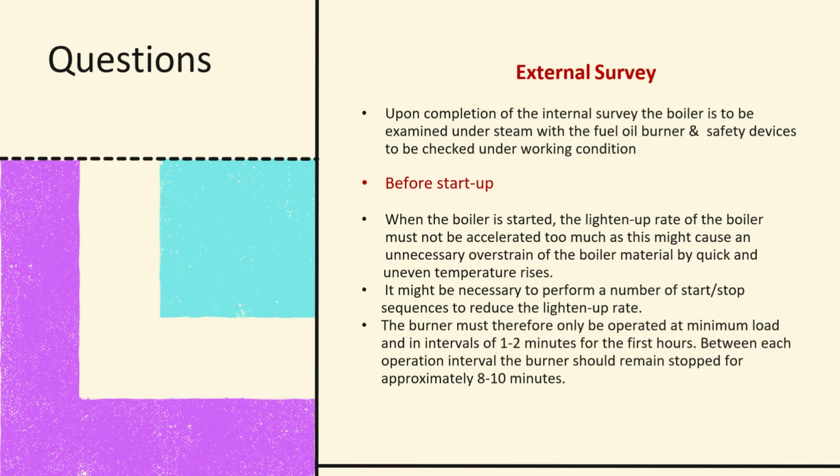The burner must therefore only be operated at minimum load and in intervals of 1 to 2 minutes for the first hours. Between each operation interval, the boiler should remain stopped for approximately 8 to 10 minutes.